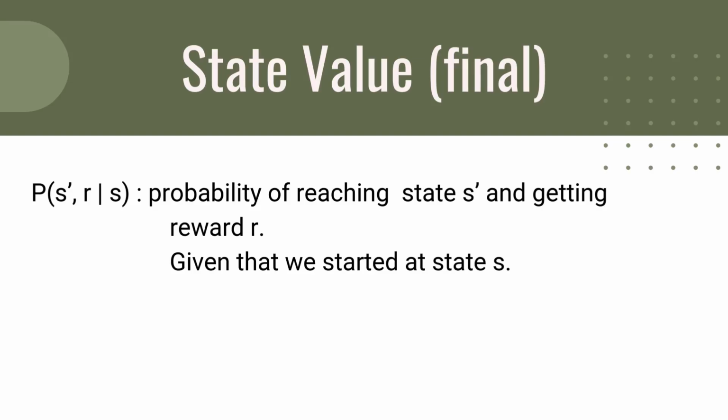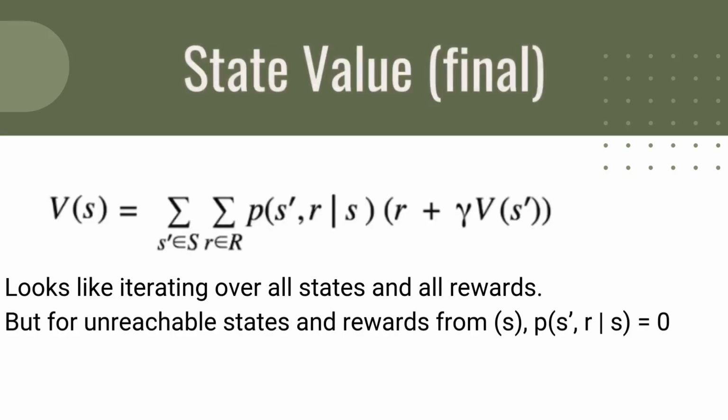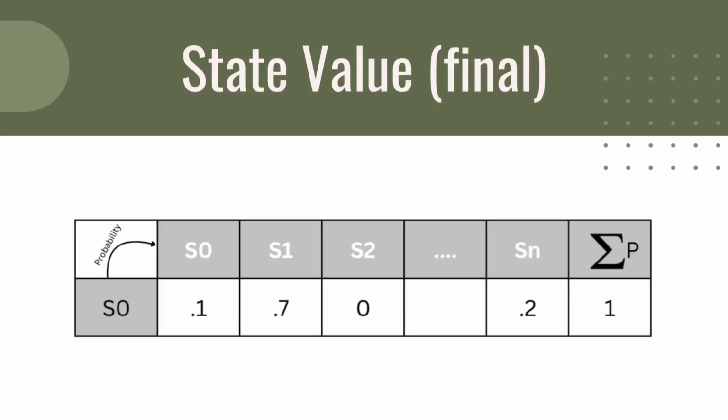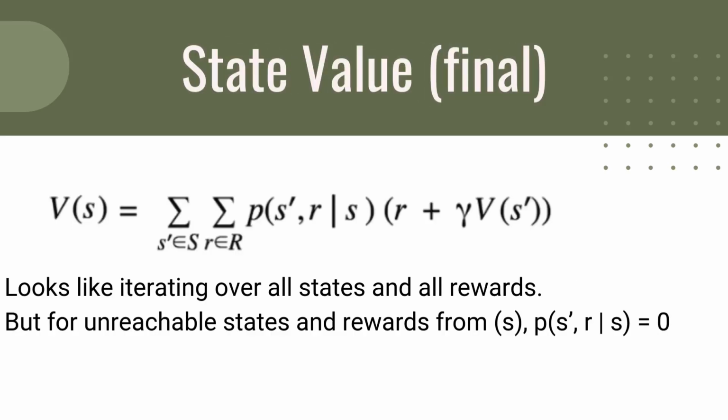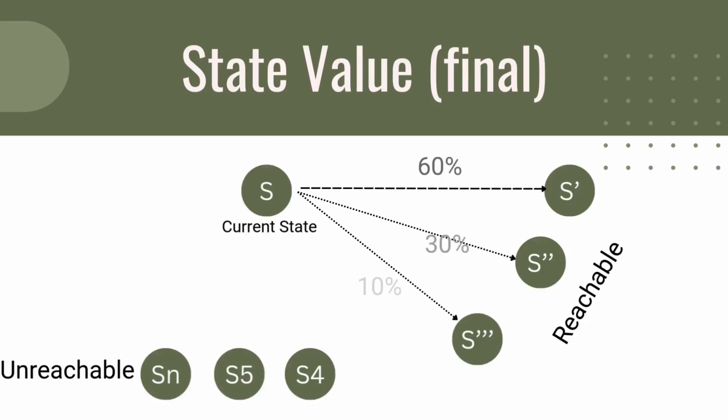In practice, computations do not iterate over all possible states, only those that can be reached from the current state. If a state S4 cannot be reached from S1, then its probability is 0, making it irrelevant in the calculation. However, the mathematical notation shows that the iteration is done over all possible states, and for each unreachable state, the probability P will be 0. This seems confusing at first, but it is written that way to make the equation more compact. While coding, depending on how you define your states, you usually don't loop over all states, but over the reachable ones from a given state.